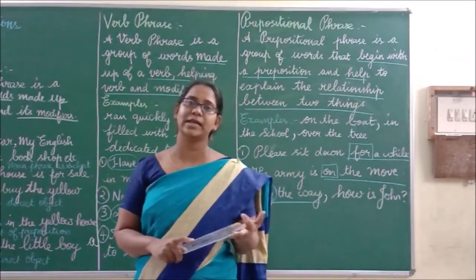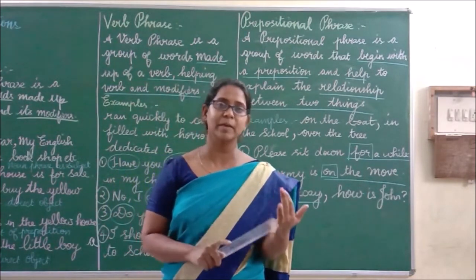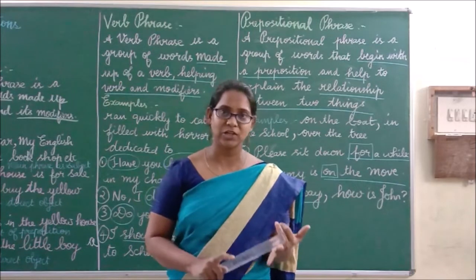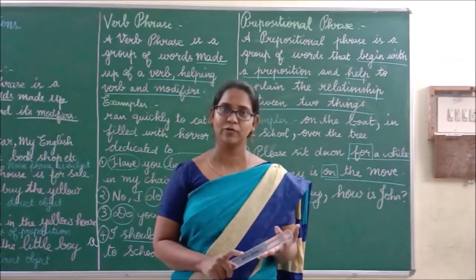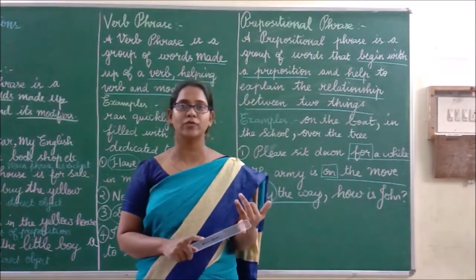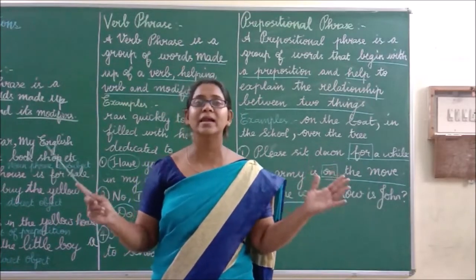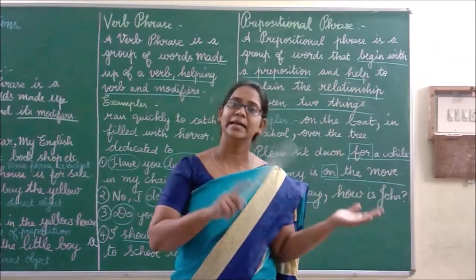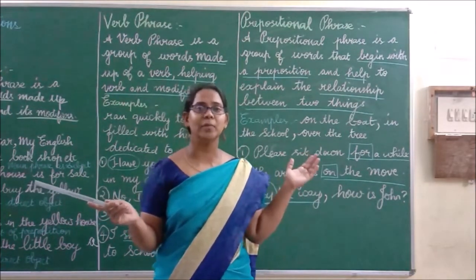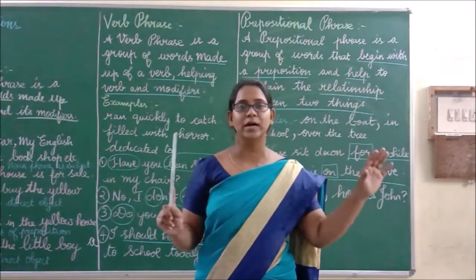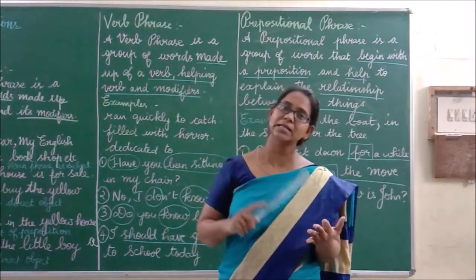Okay, kinds of phrases. There are several kinds of phrases. We have seen noun phrase, verb phrase and prepositional phrase. First one, noun phrase. Noun phrase is a group of words made up of noun and its modifier, a white car. Similarly, verb phrase is a group of words made up of verb, helping verb and its modifiers.